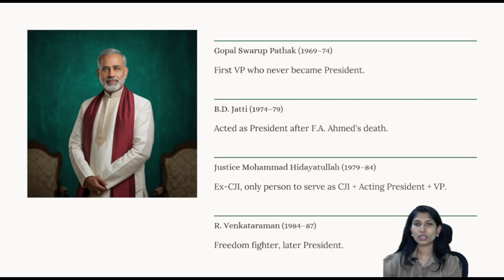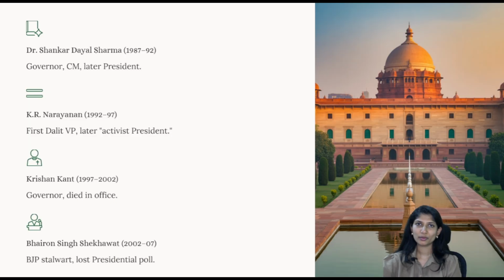Then is B.D. Jatti. He was Mysore Chief Minister who acted as the president after F.A. Ahmed's death. Then comes Justice Muhammad Hidayatullah. He was the only person to serve as the Chief Justice of India, acting president and the vice president. Then is R. Venkatraman, who was a freedom fighter who was involved in the freedom struggle and then went on to become the vice president.